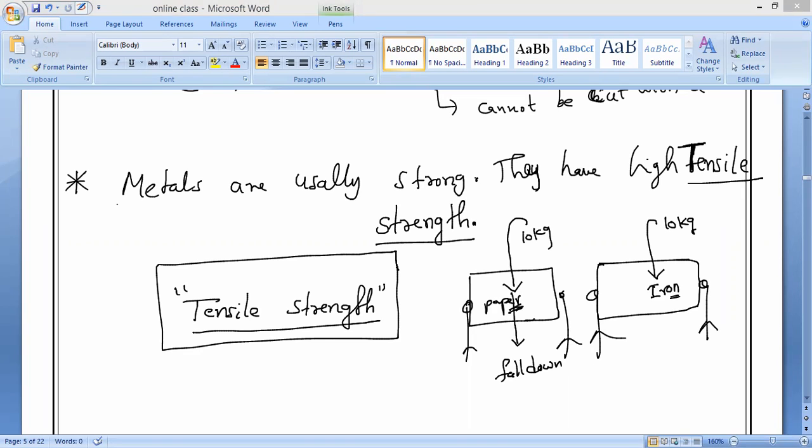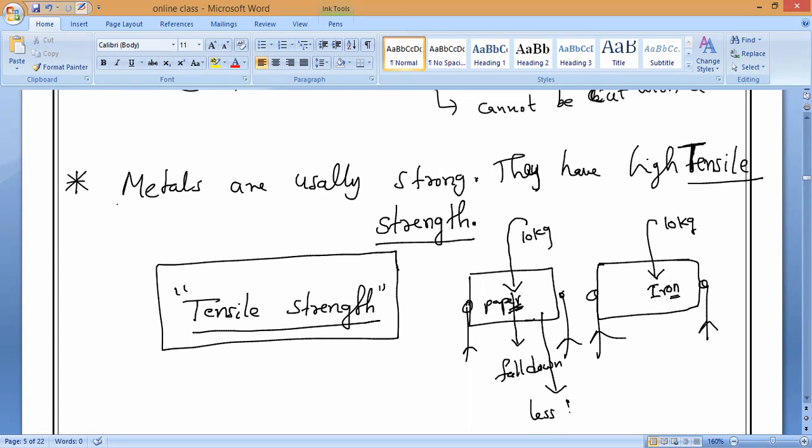That is what we call very strong. If they can hold more weight, then they have more tensile strength. If you take paper, it has less tensile strength. Tensile means holding capacity, or carrying capacity.